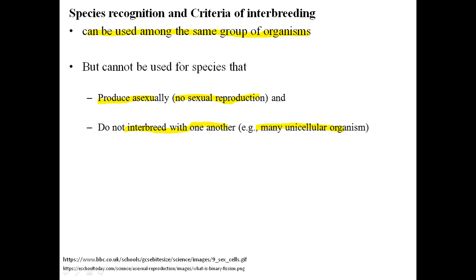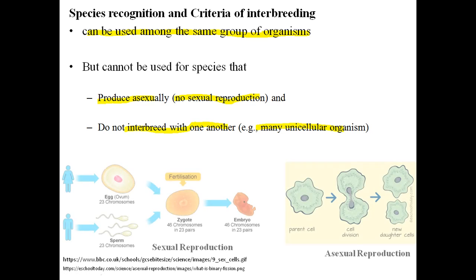unicellular organisms. Here is an example just for understanding what sexual reproduction is: an egg of the female fuses with the sperm. The sperm travels and reaches the egg, and when they fuse together, fertilization occurs and a zygote is developed. This zygote develops into an embryo, then into an infant, then into a baby, then a boy, and so on.